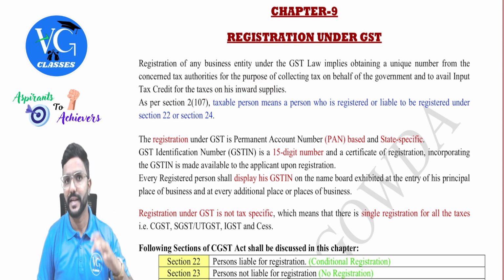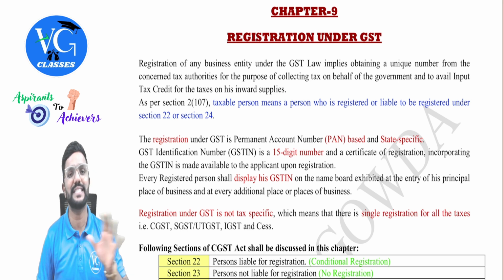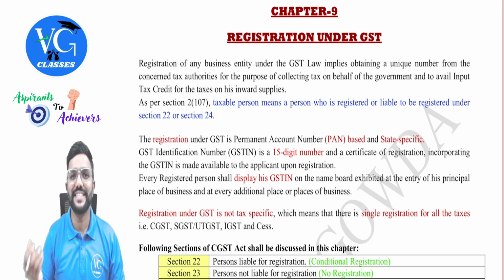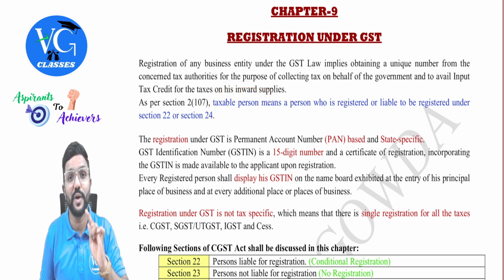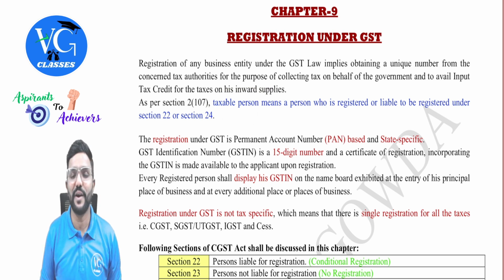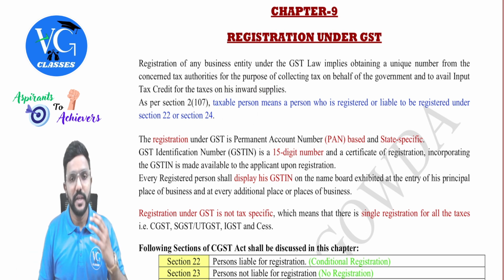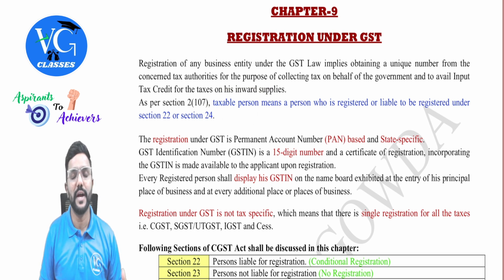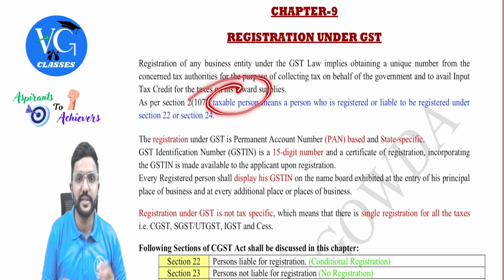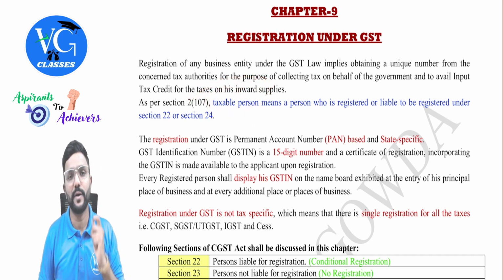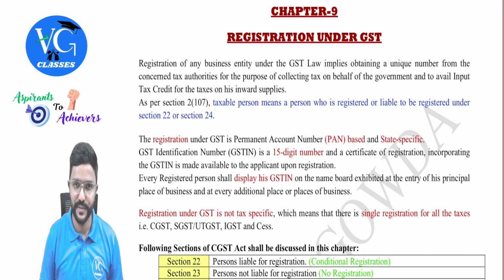Next, assume I was liable to get registered under GST, but still I have not yet applied. Am I still called a taxable person? Yes. Once I am liable for registration, even though I have not applied or even though I have not got the registration, I am still called a taxable person. I cannot escape from the tax liability. Then the last one: even though I was not liable for registration, I took voluntary registration. Am I also called a taxable person? Yes. You would also be called a taxable person, guys.